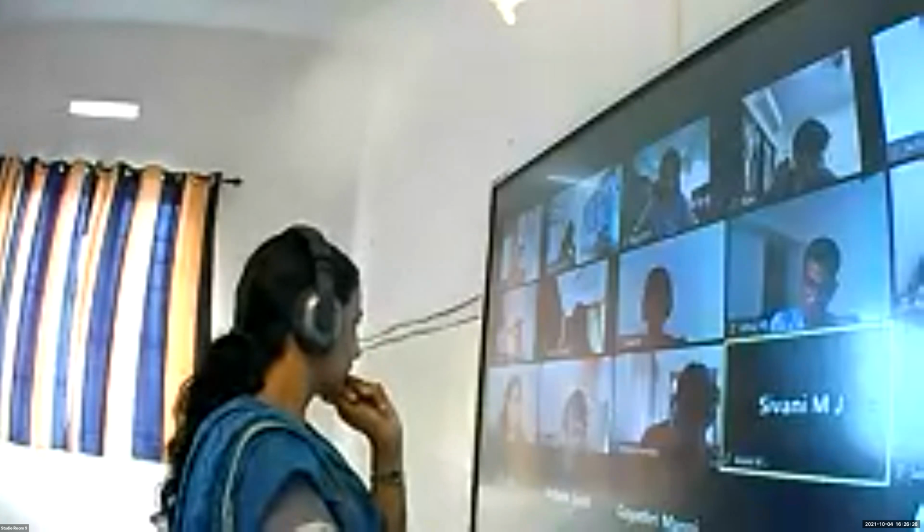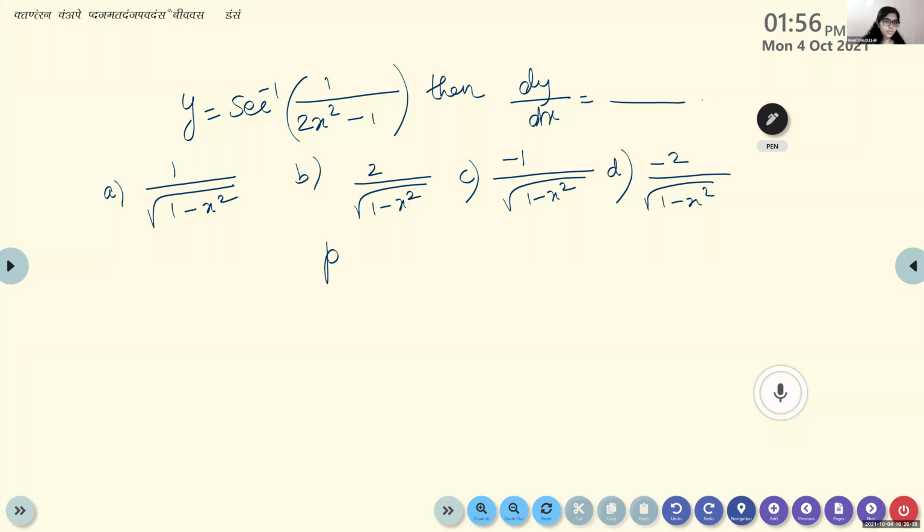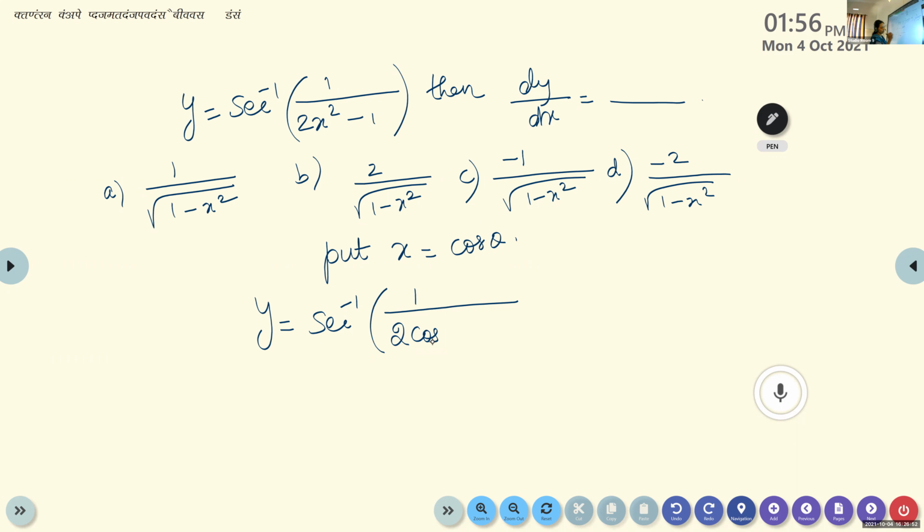Gauri? Cos square theta. So put x is equal to cos theta. We put x is equal to cos theta. So the given problem will become sec inverse of 1 by 2 cos square theta minus 1. Now what is 2 cos square theta minus 1? Michael, what is 2 cos square theta minus 1?